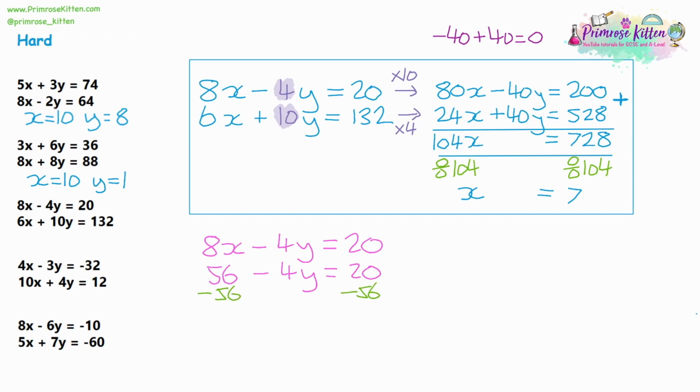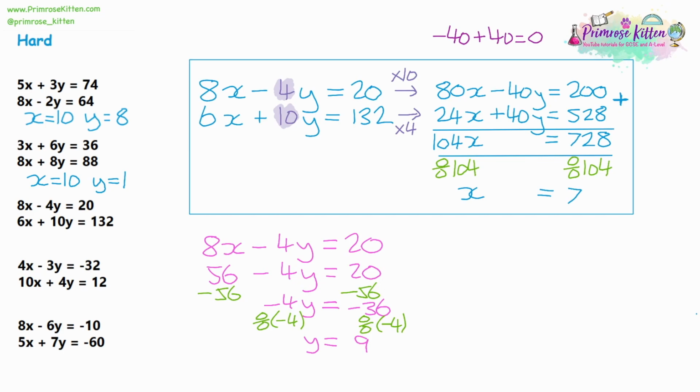That will give us negative 4y is equal to, now 20 take away 56, so take away 20 to get us to 0, there'll be negative 36 left over. And now to get y on its own, we need to divide by negative 4. So divide the number by itself and you get 1. And then 36 divided by 4 would give us 9. And a negative divided by a negative is going to cancel out and give us a positive answer.